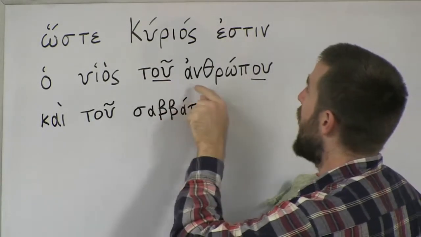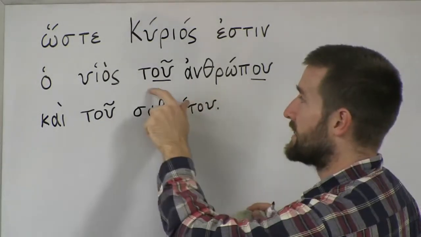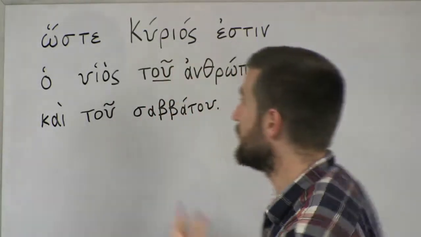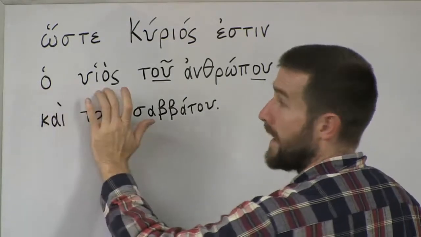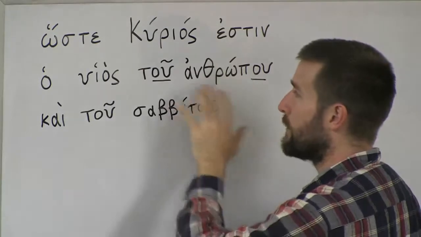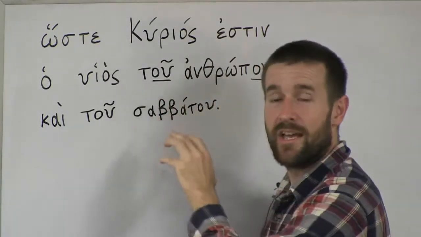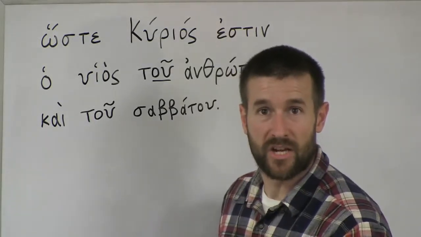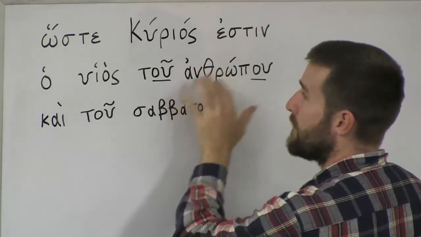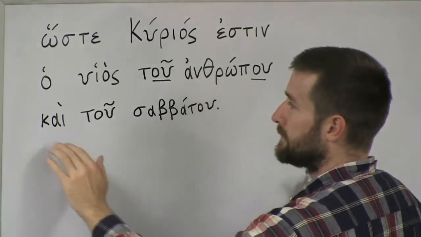But tu anthropou means of the man, because this is the word the. But again, the use of the is different in Greek versus English. So in English, we're just going to say the Son, o-ios, tu anthropou, of man. Because whenever we have something in genitive case, it's either a possessive, or usually we would just stick the word of in front of it if there's not already a preposition there, okay? So tu anthropou is of man. O-ios tu anthropou, the Son of Man.